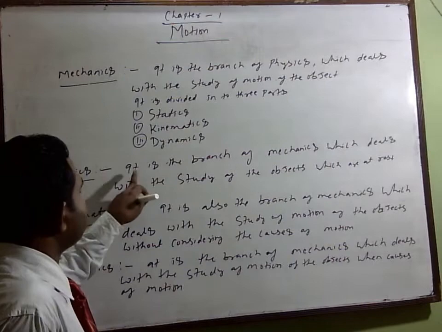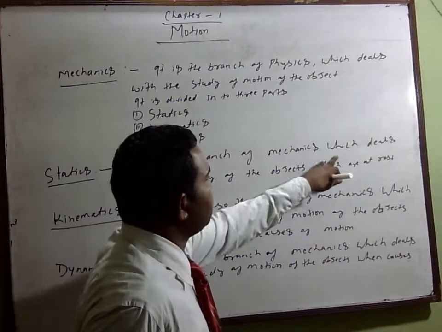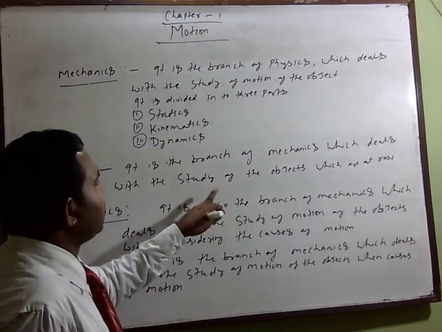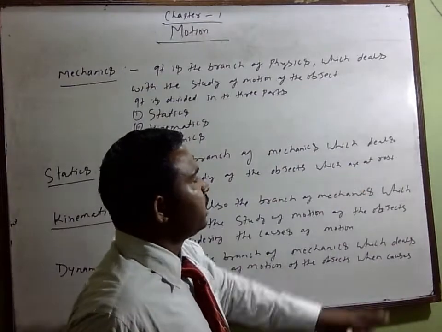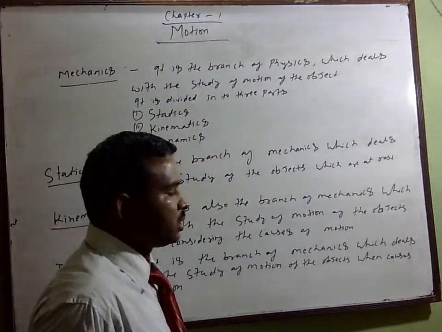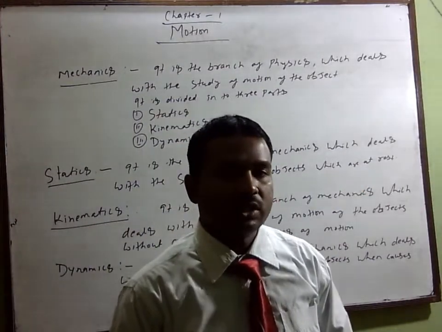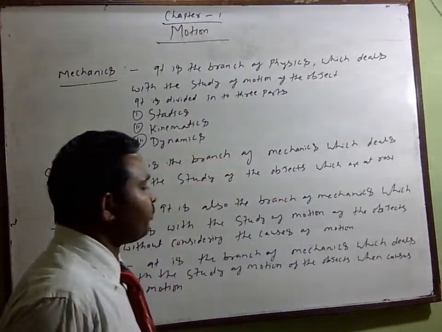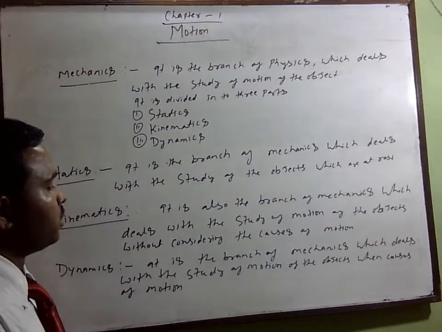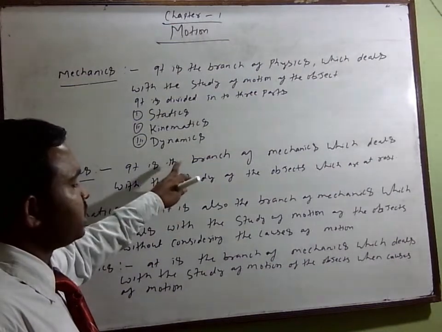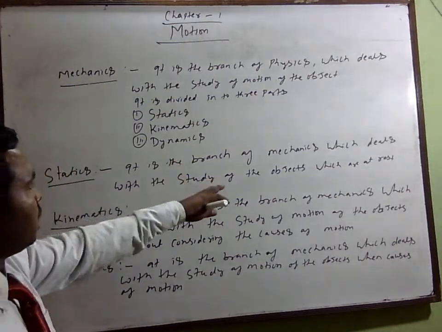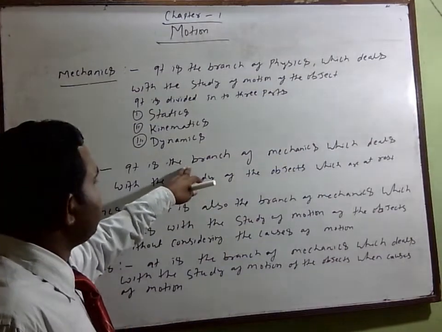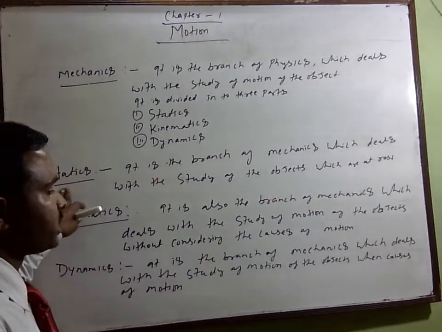Statics is the branch of mechanics which deals with the study of objects which are at rest, means the objects are not changing their positions. Simple things we say that is rest, and this type of knowledge we say is statics.